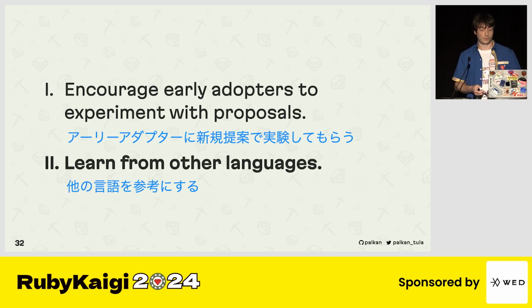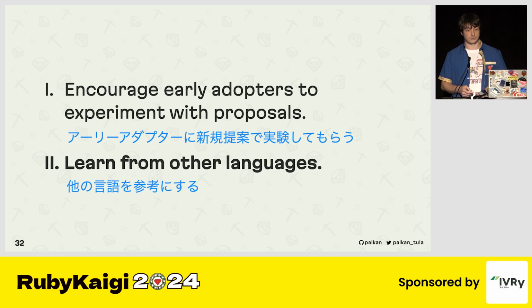Another one: we can learn from other languages. Nowadays, I think it's hard to find a Ruby developer who's not using a second language, a third language, or whatever. We're all writing software which relies on many stacks and platforms. So we would sometimes love to see some features from other languages, not really ported, that's a bad idea because every language is unique, but somehow resembled in our favorite language, Ruby.